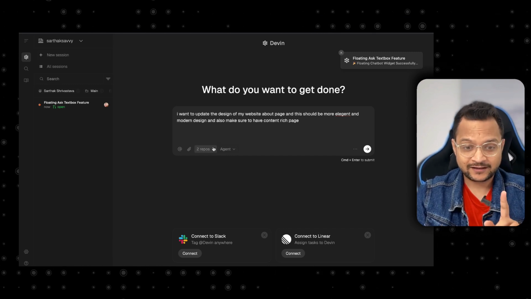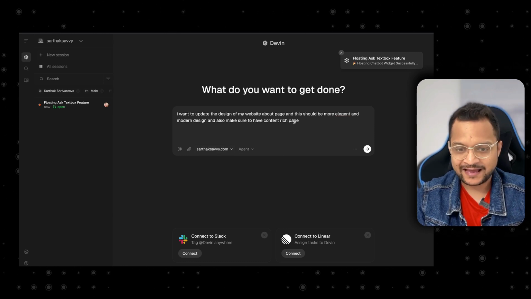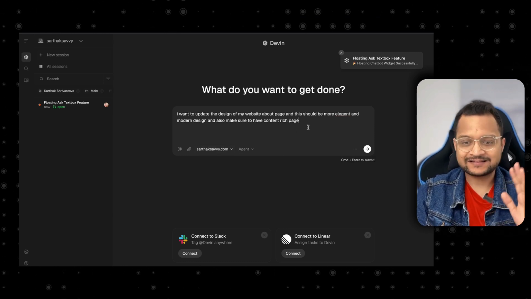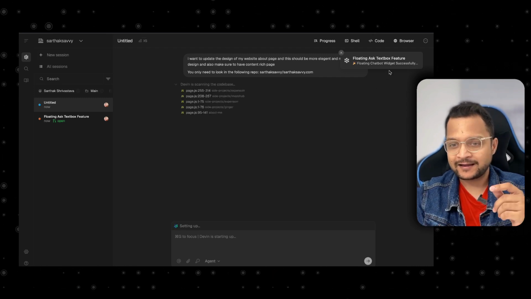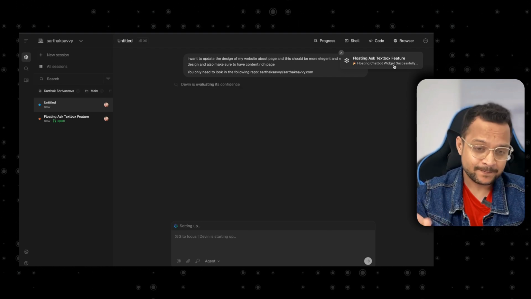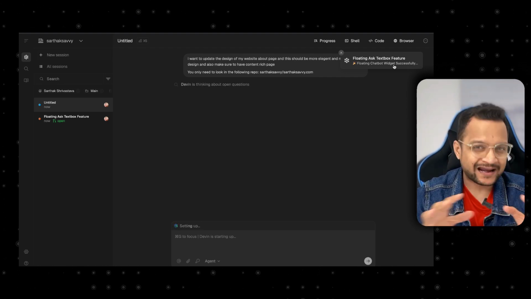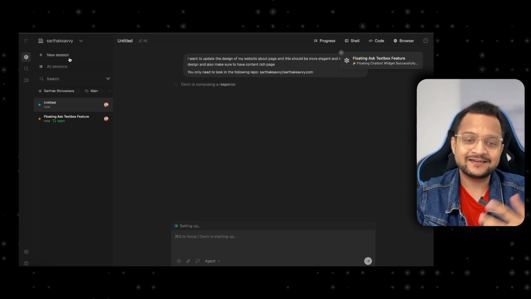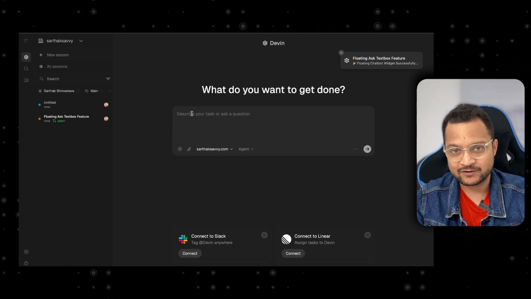Okay, so this is working. Again, I'm going to select which repository I need to work on, and I don't want to ask right now. I just directly say that, hey, this needs to be worked on. I'm getting this notification that the floating ask feature is successfully done. We are going to visit that, but since I want to show you the parallel feature, I'm going to start another session and ask another task on the same website.